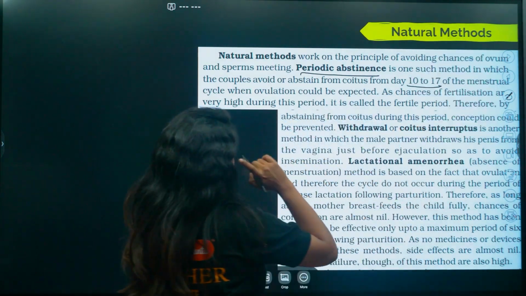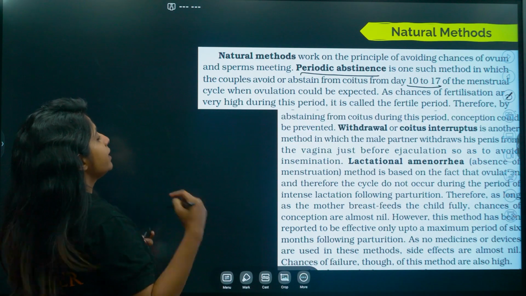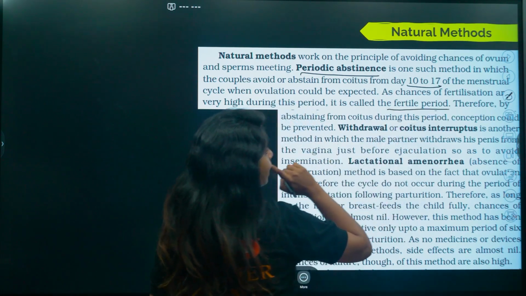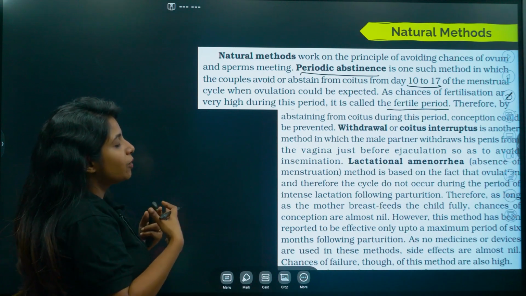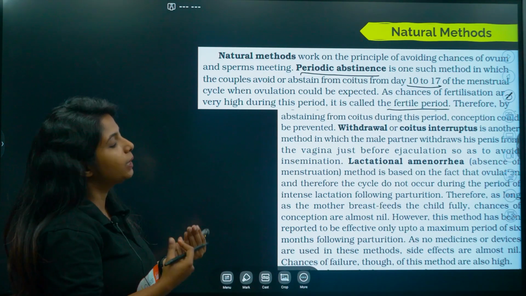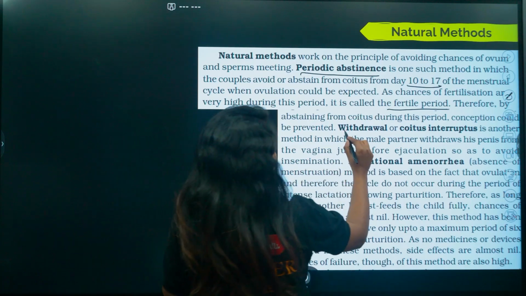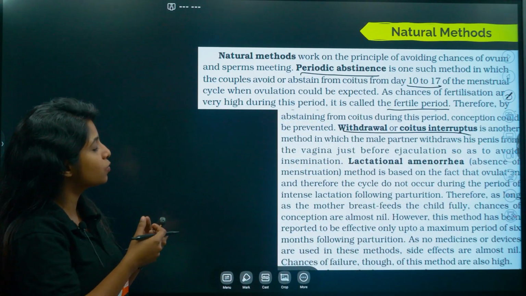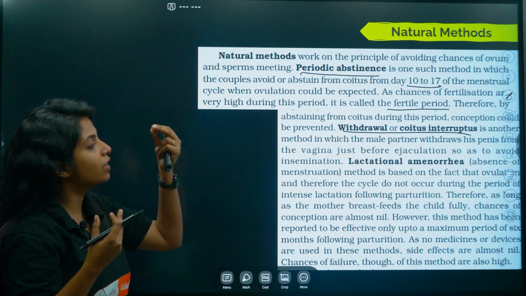As chances of fertilization are very high during this period, it is called the fertile period. I spoke about that. Therefore, by abstaining from coitus during this period, conception could be prevented, obviously. Withdrawal or coitus interruptus is another method in which the male partner withdraws his penis from the vagina just before ejaculation.